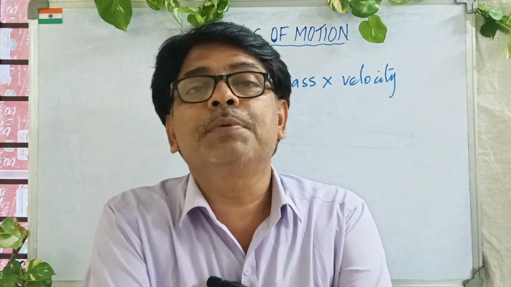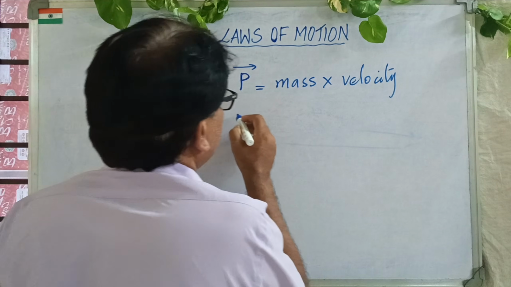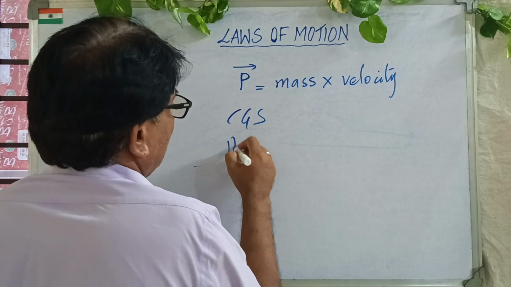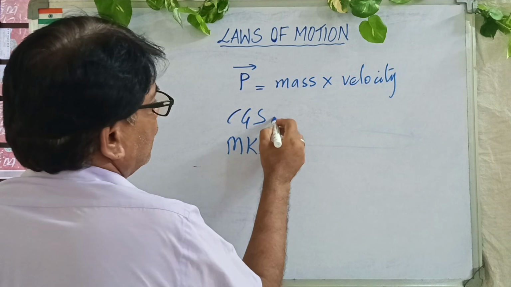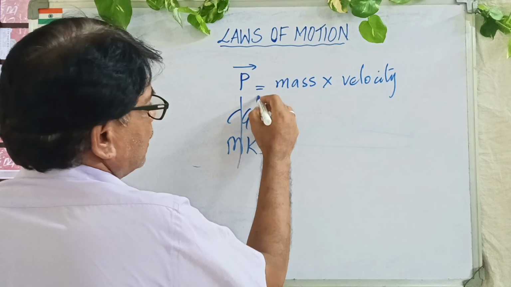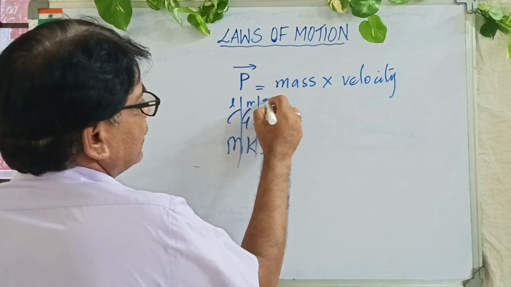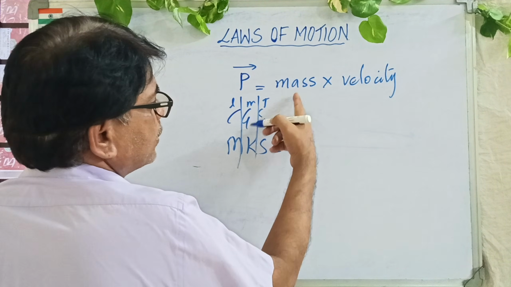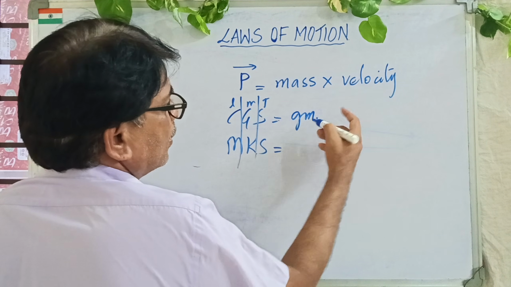Now, momentum, when you speak about mass into velocity, is a product of these two. Now, you come across the CGS unit and the MKS unit. These are written according to length, mass, and time. Mass in CGS is gram.